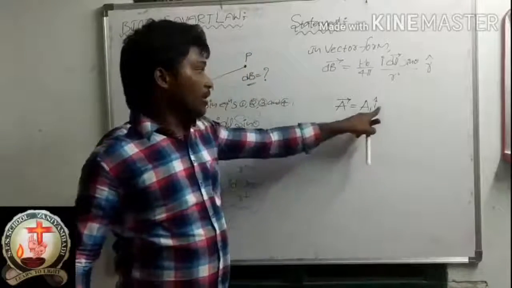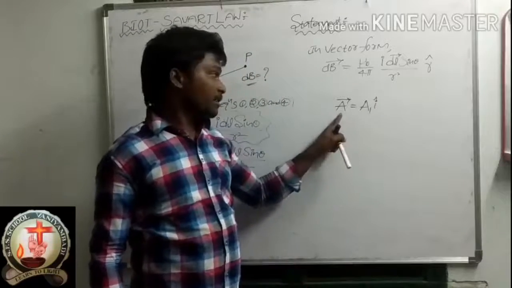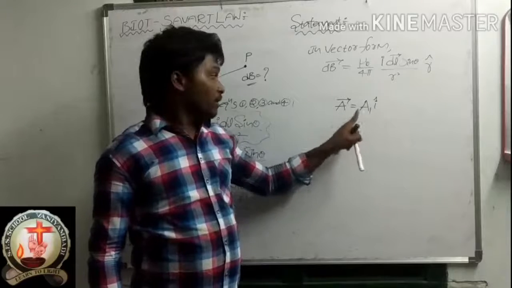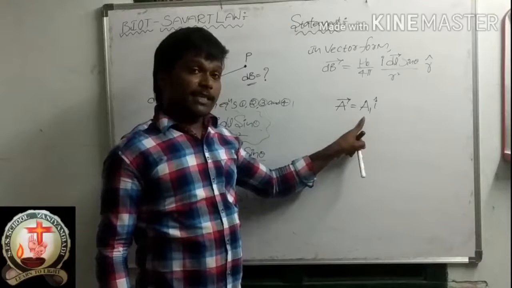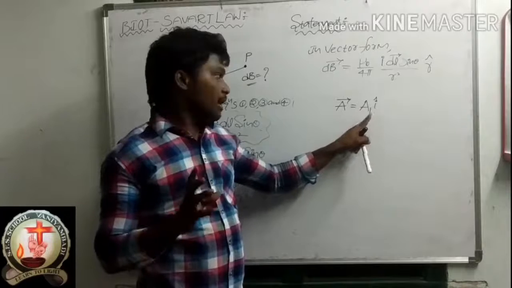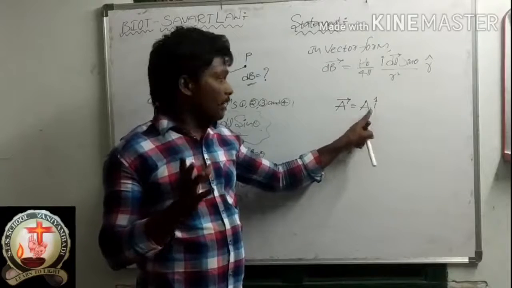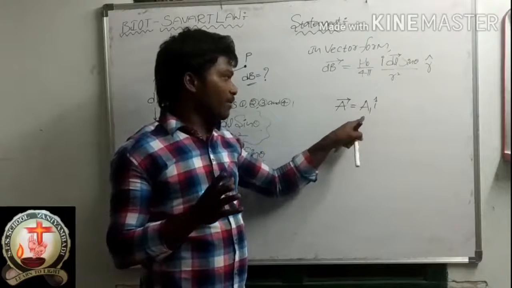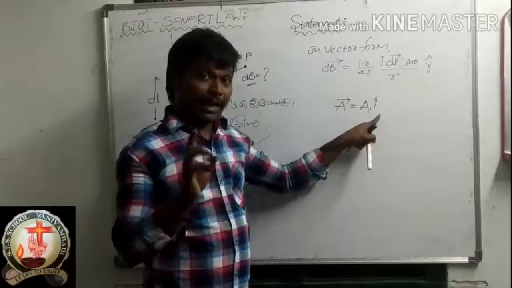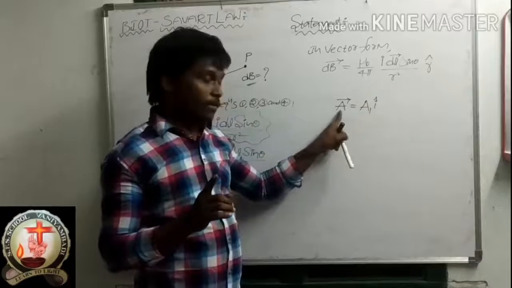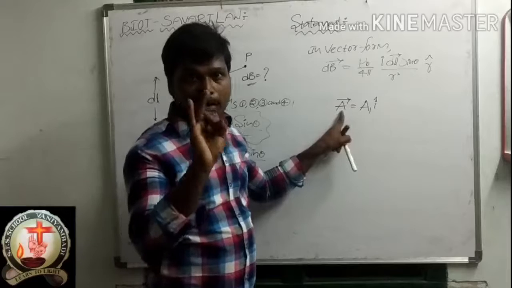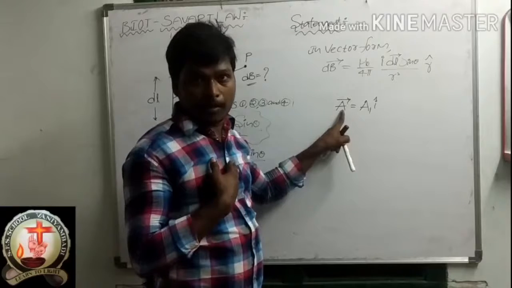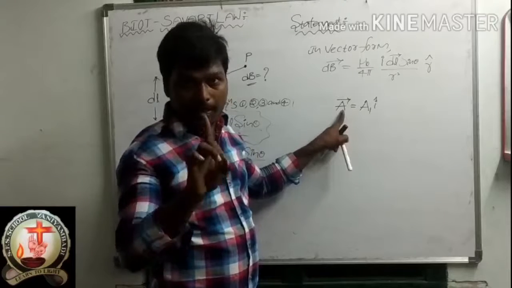A bar is equal to A1 I cap. Only this vector is moving in only one direction. A bar is equal to A1. This is the magnitude, and I is the direction. A bar is equal to A1 into I cap means A1 is the magnitude and I is the direction. So each and every vector has magnitude and direction. We know that from the definition of the vector.